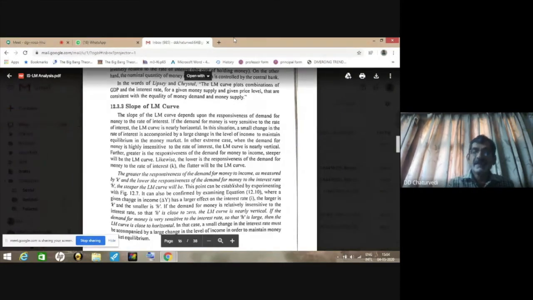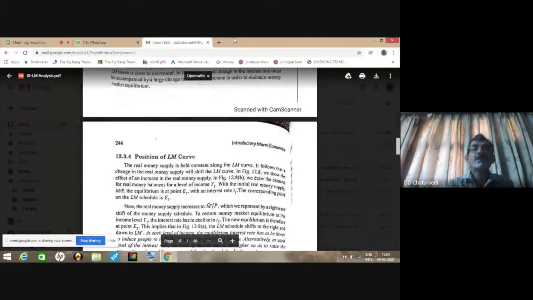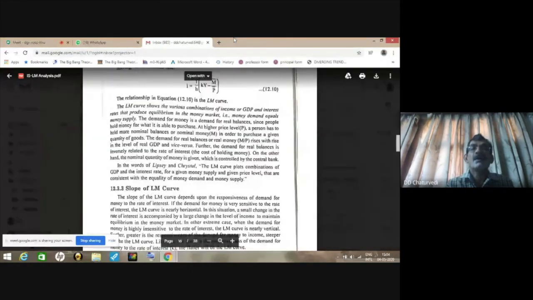So we can say in brief that the slope of the LM curve is inversely related with H and positively related with K. A lesser value of H will imply a higher value of slope. So if H is 0, the slope will be maximum, that is, infinity, so the LM curve will be vertical.